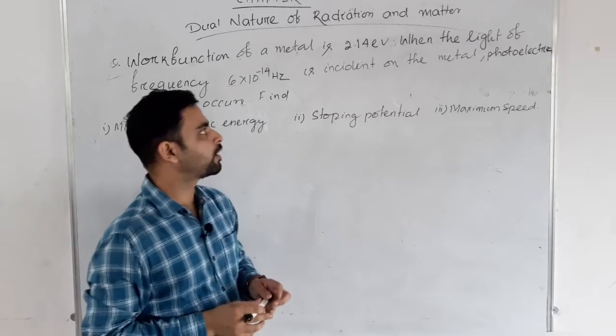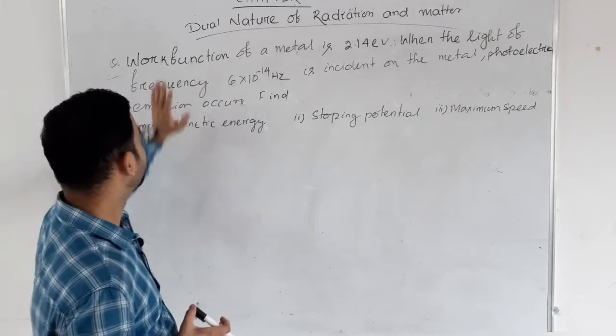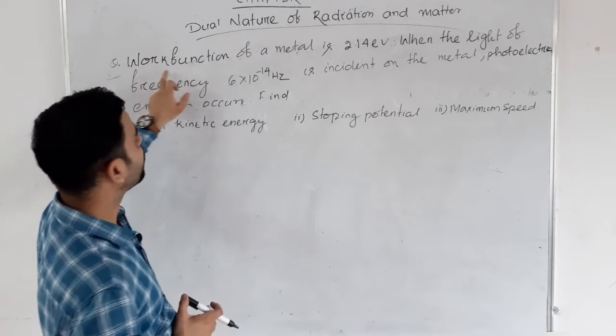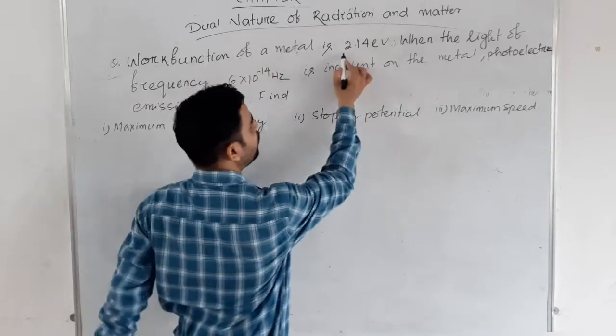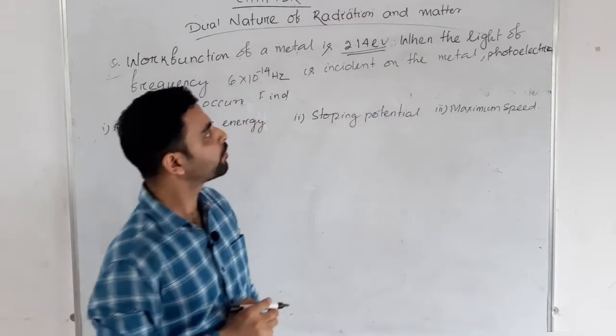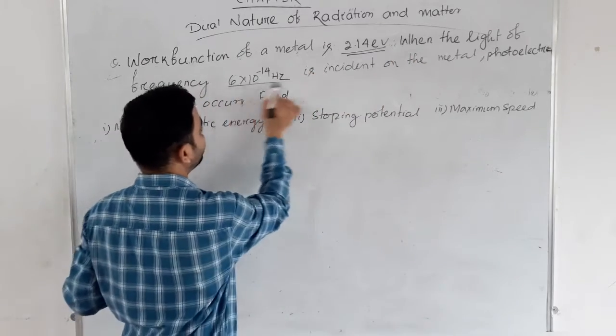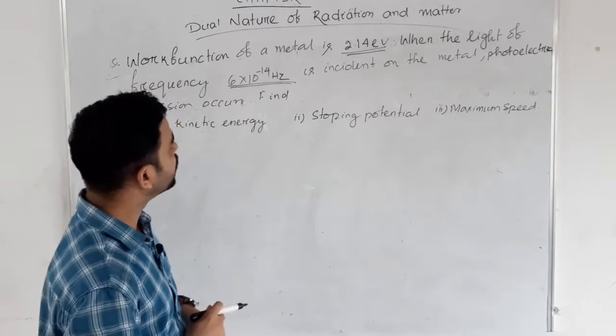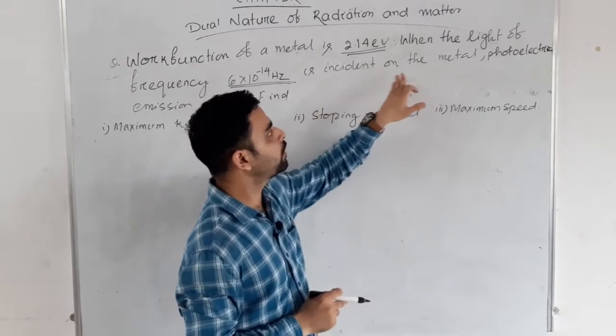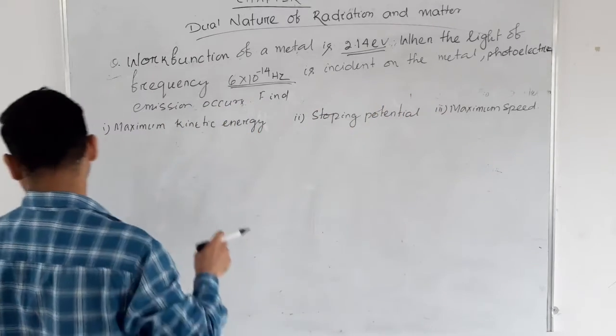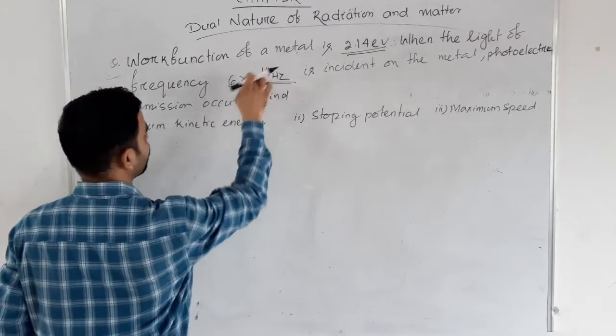So let's discuss the next question. Here in this question it is given the work function of a metal. When light of frequency 6 into 10 to the power 14 hertz is incident on the metal, sorry, it will be plus, okay.